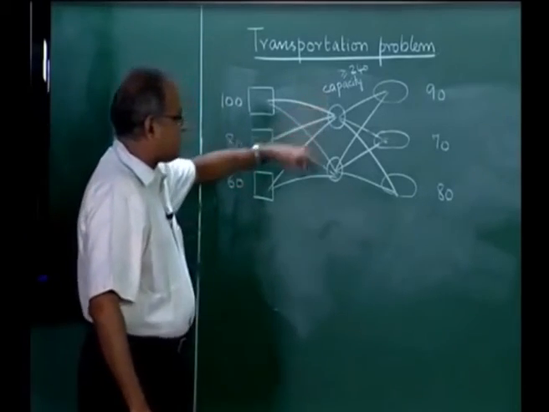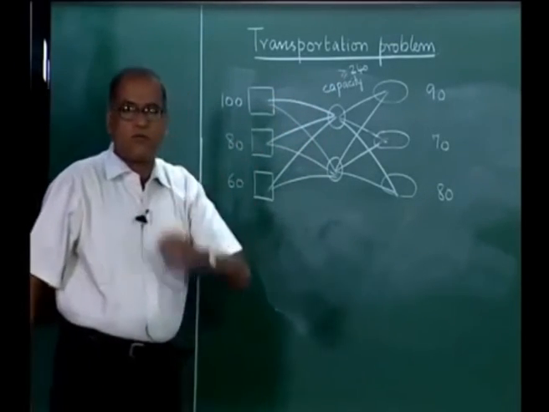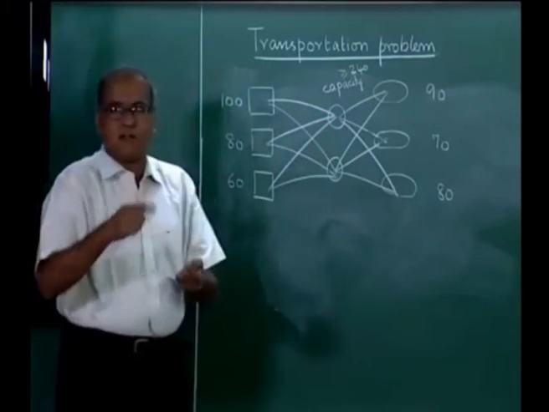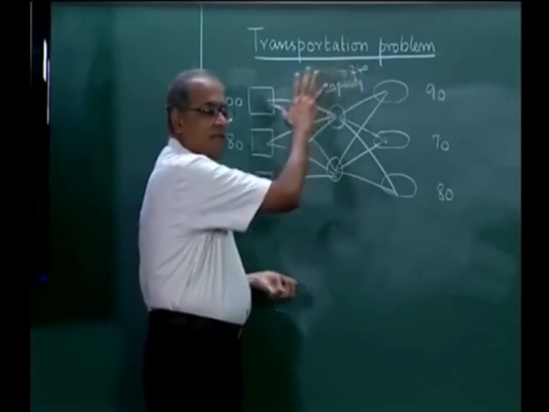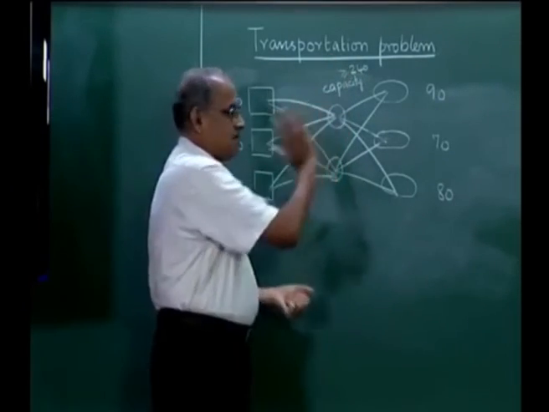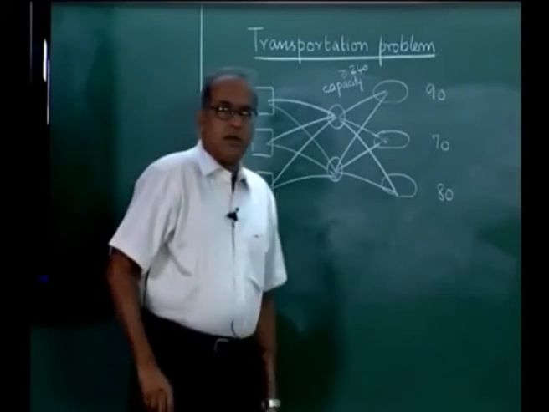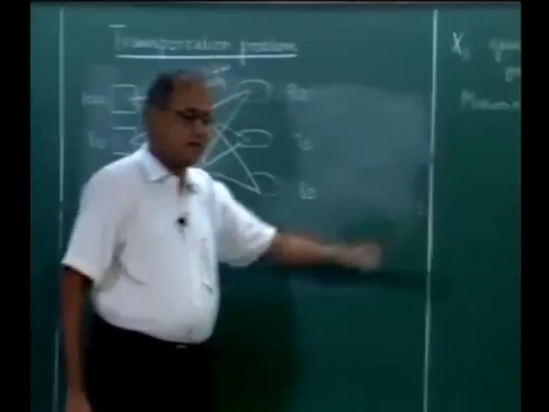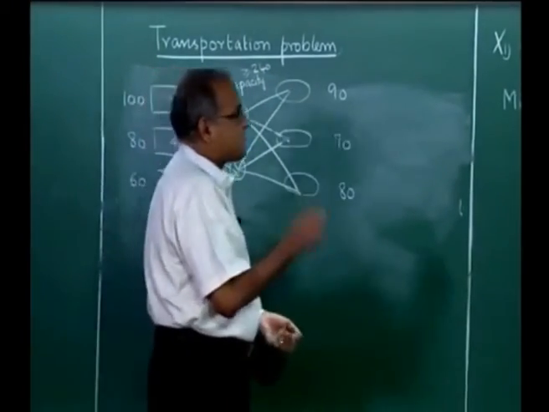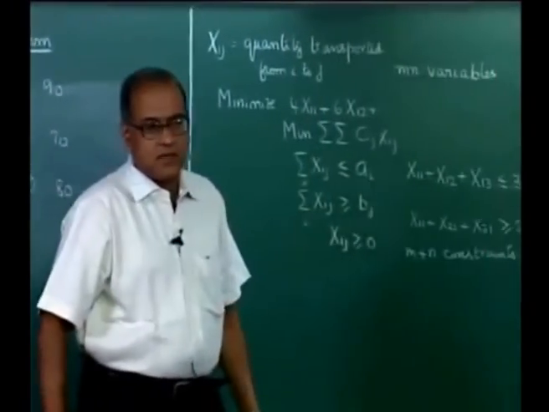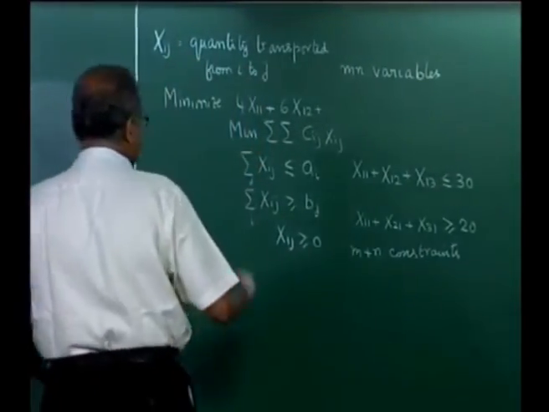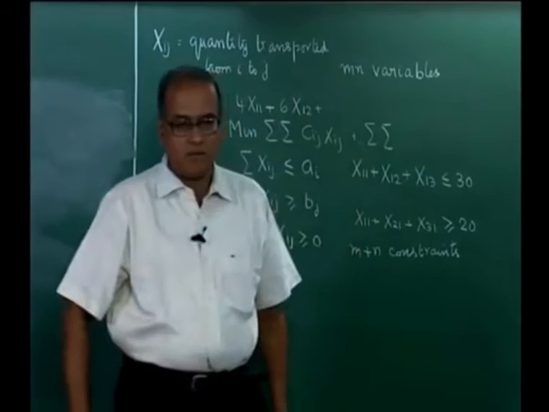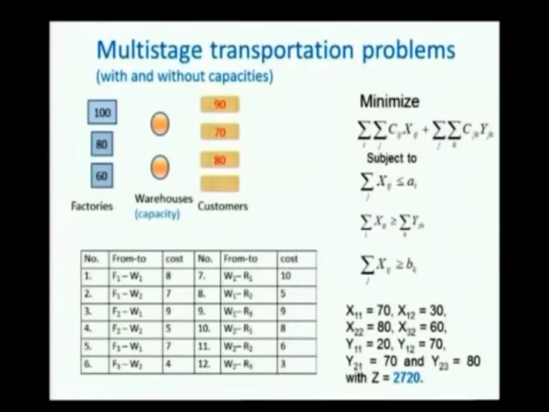Now, when the capacity of these warehouses is less than 240, then it mandates that some of the items will have to go through the second warehouse. So, the first model that we will see will not consider capacity, it will just leave it like this. Now, we could again think in terms of a similar formulation to the one that we have seen here. So, then we need to look at defining two sets of variables. So, we could think in terms of double sigma Cij Xij plus double sigma Cjk Yjk.